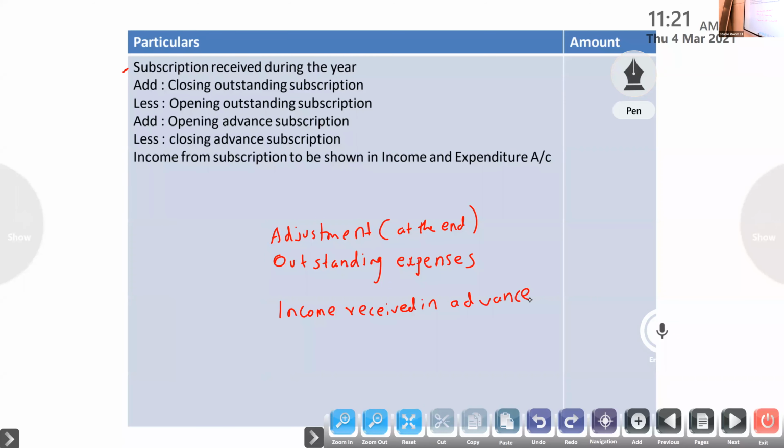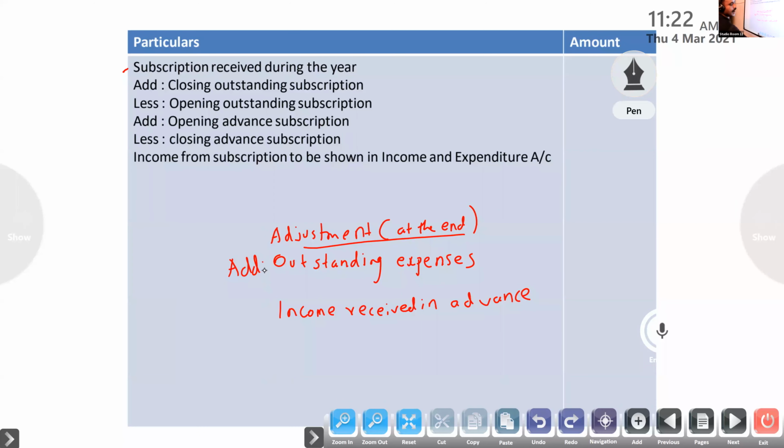So adjustment item, outstanding salary. What we are doing normally with outstanding expenses, add or less? With the salary, add or less in the final account with the adjustments? Add. Yes, at the end we are adding.